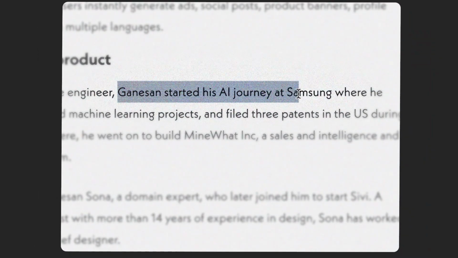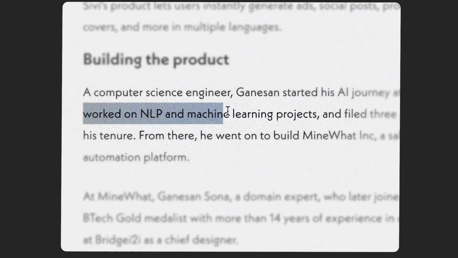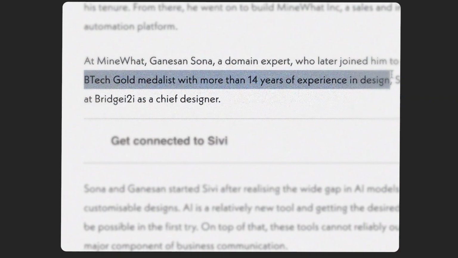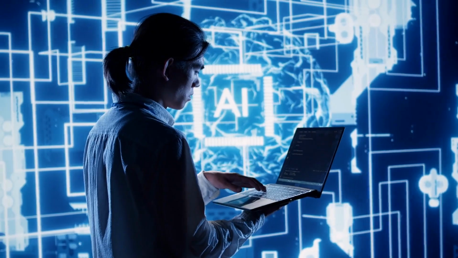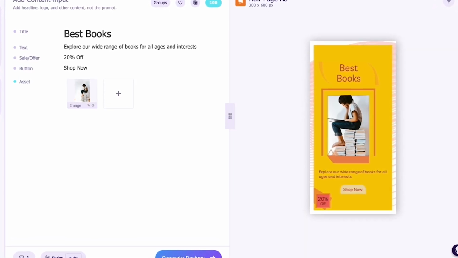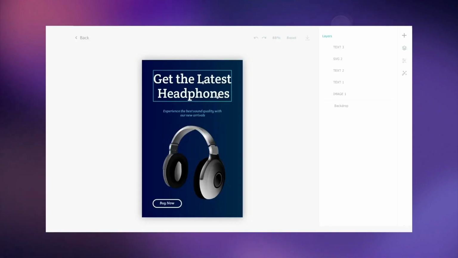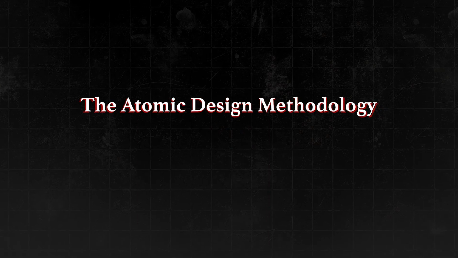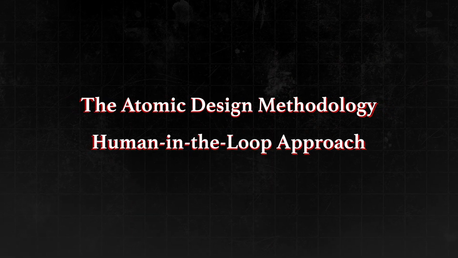Ram, a computer science engineer, began his AI journey at Samsung working on NLP and machine learning projects. Sona, a BTech gold medalist with over 14 years of experience in design, joined him to start Sivi after realizing the wide gap in AI models for customizable design. They built custom foundation models for layered design generation, preparing a unique structured design dataset to solve the challenges of customizable design generation. They designed Sivi on two pillars, the atomic design methodology and the human-in-the-loop approach.